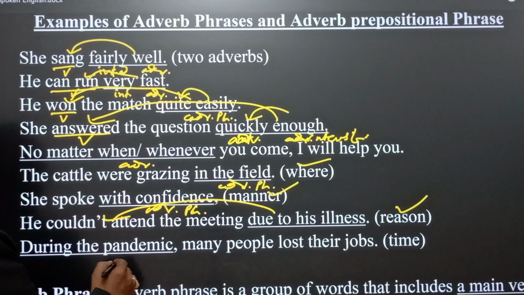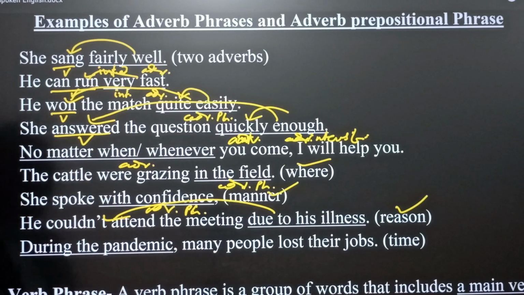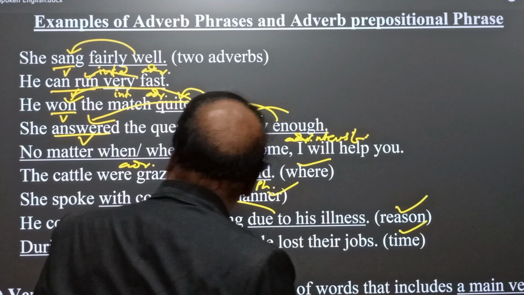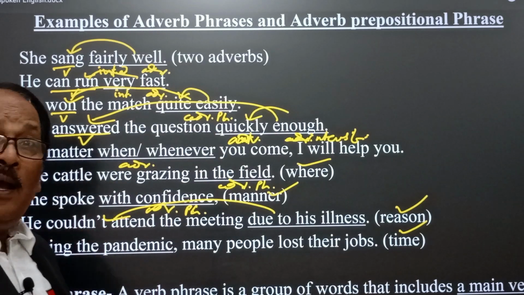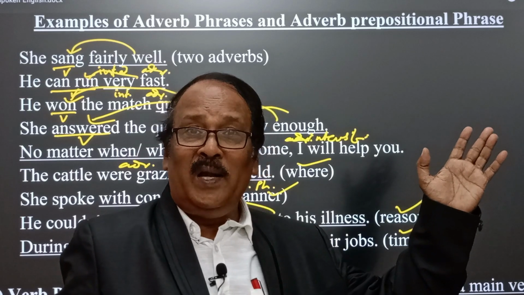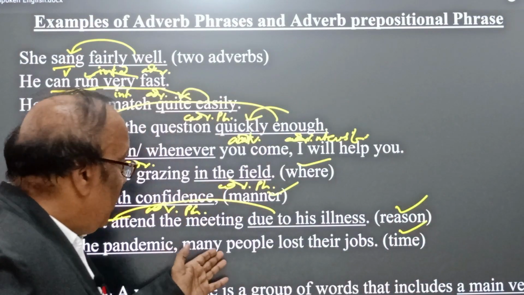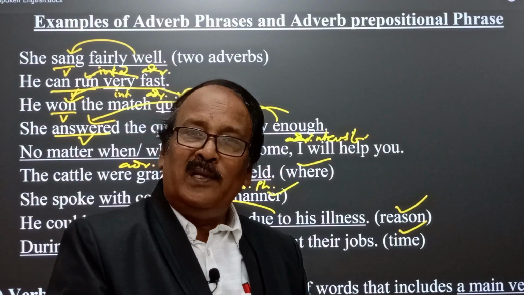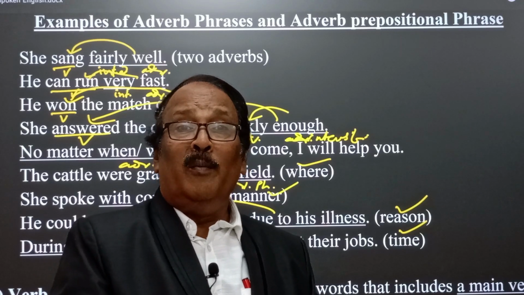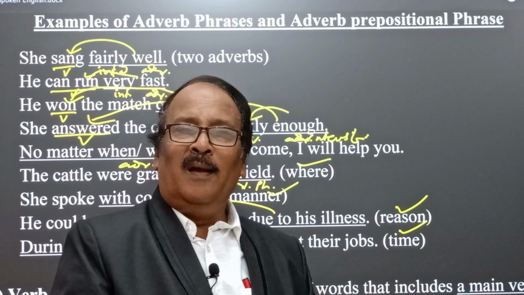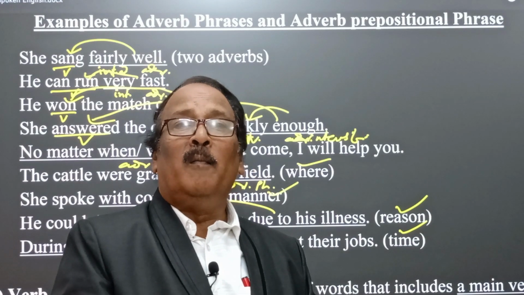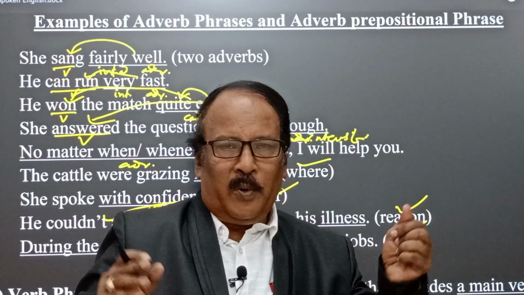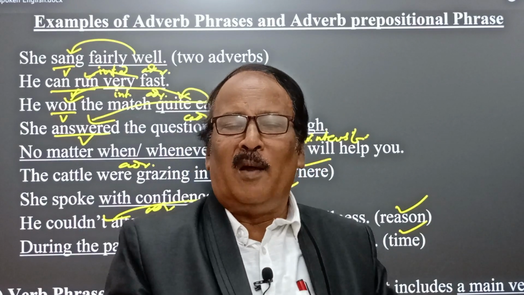Now come to during the pandemic. During the pandemic, many people lost their jobs. Here again it is time. During the pandemic means at the time of the COVID-19 pandemic. Many people lost their jobs. As we experienced, the pandemic period was a very critical situation. It was a great loss of money, manpower, and everything. And this is also a natural calamity.